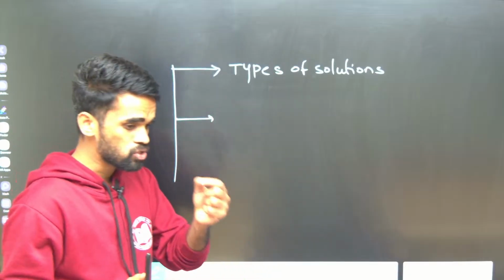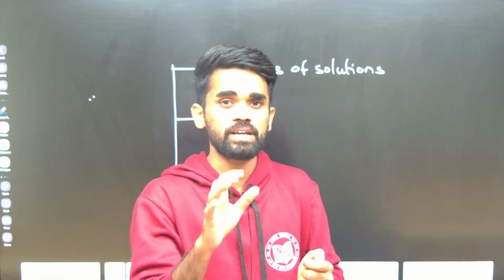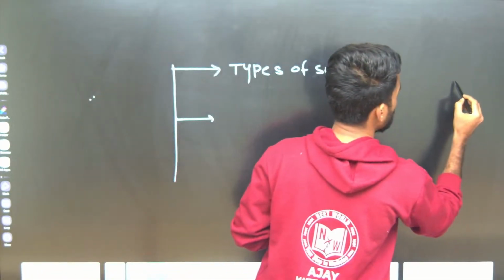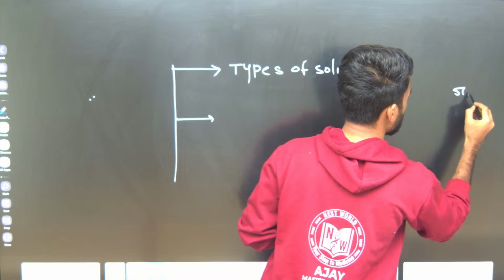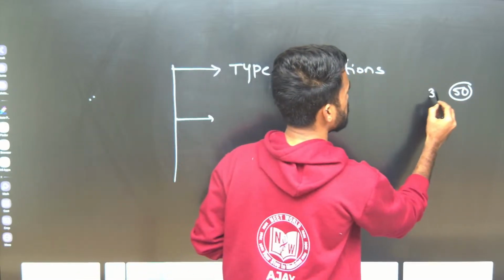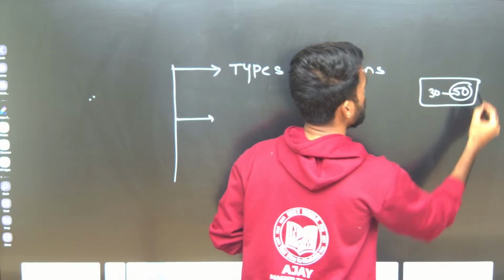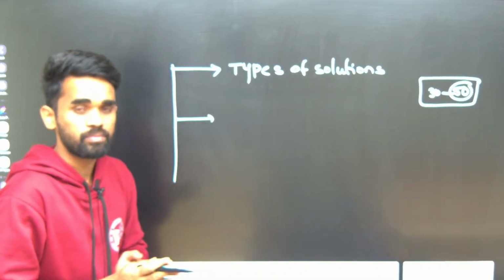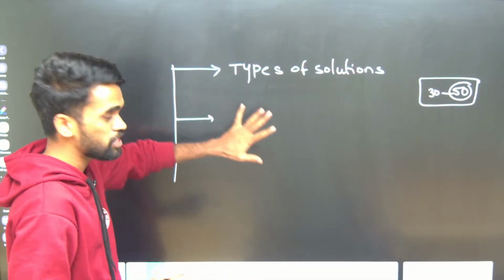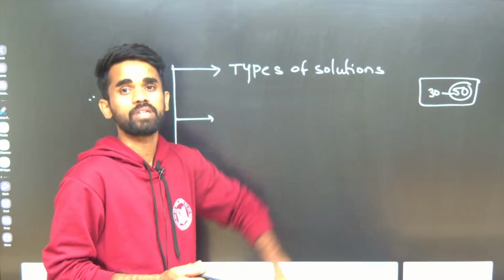See, we have solved almost all the PYQs for each and every chapter. I am using at least 30 to 40, or around 50, questions for every chapter, covering all the important topics of each chapter. In this chapter also I am going to cover at least 30 to 50 questions.